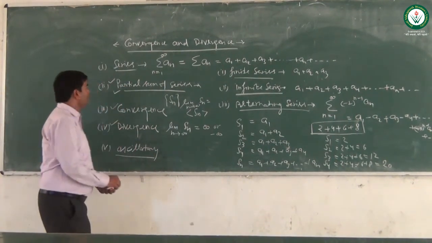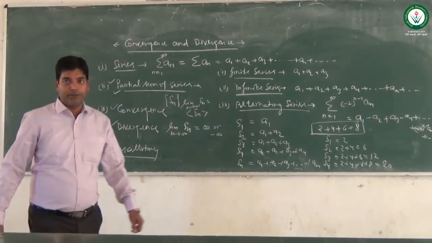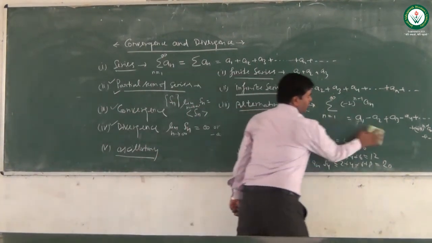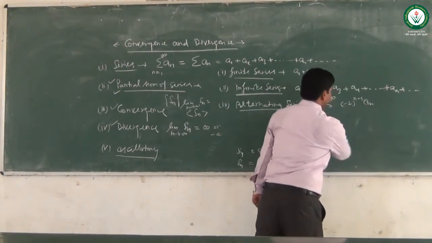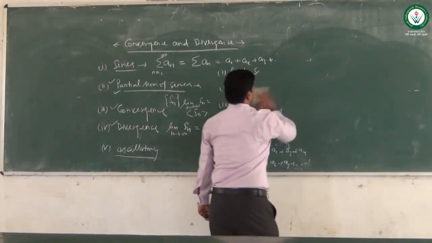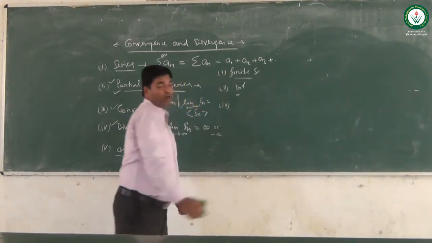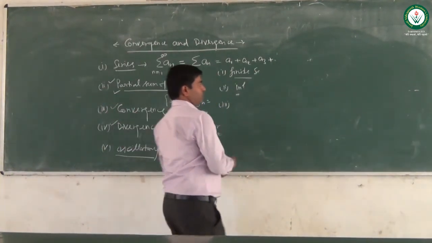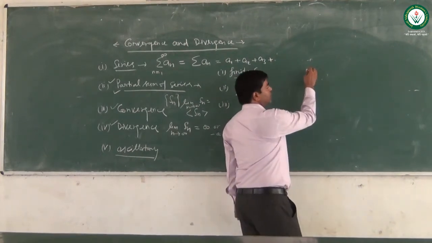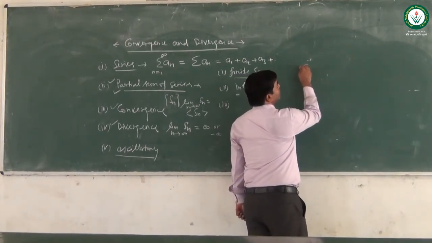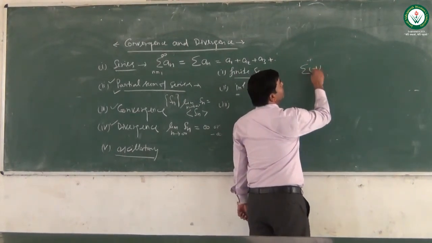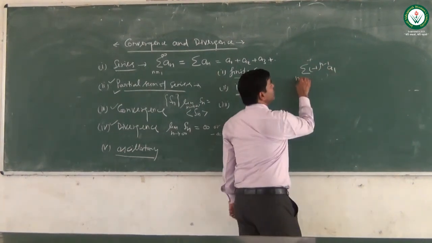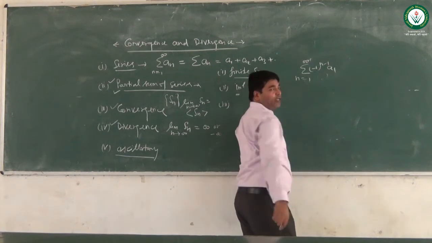What is the meaning of oscillatory? To understand oscillatory, we will see an example. Suppose a series is summation of minus 1 to the power n minus 1, with n equals 1 to infinity.